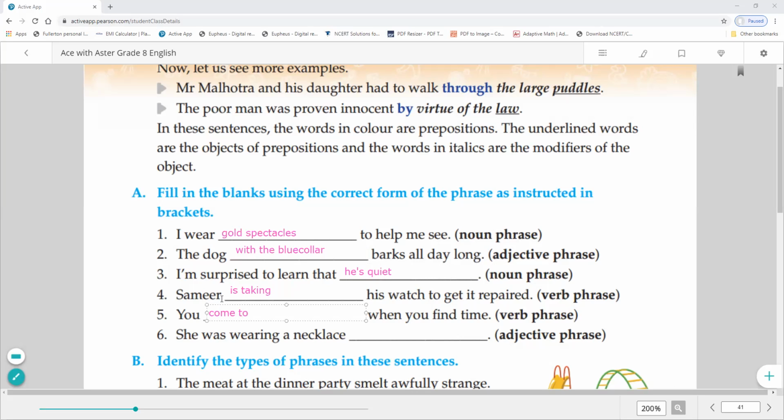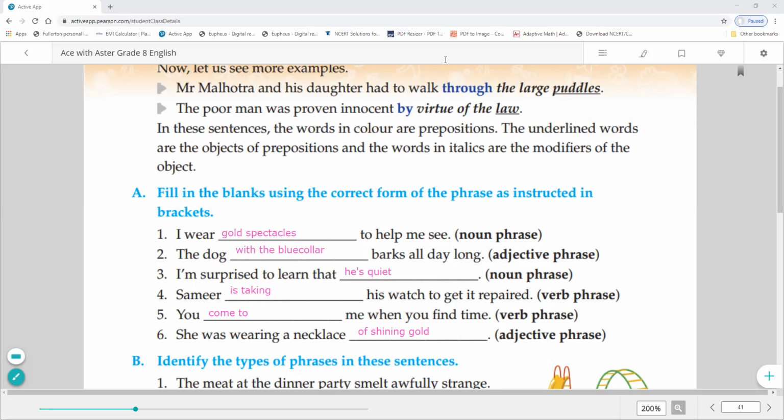So according to the sentence, we need to fill here. Okay, we have to fill it. She was wearing a necklace. एडजेक्टिव फ्रेज ऐड करना है अब हमें, तो क्या आएगा, she was wearing a necklace of shining gold. Okay class, so according to the given clue we have filled it.